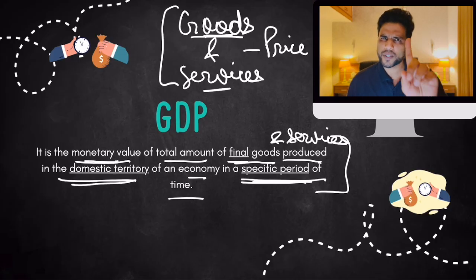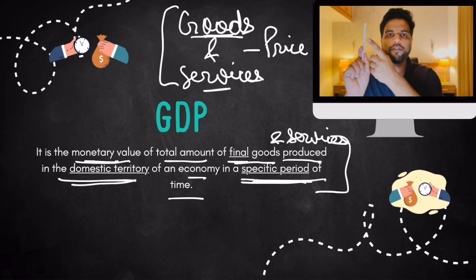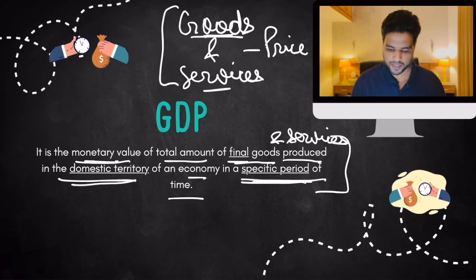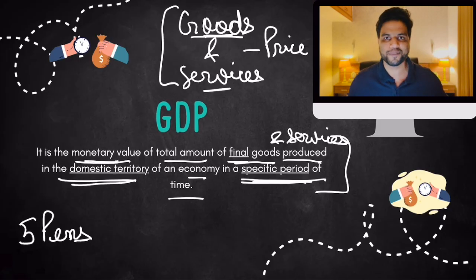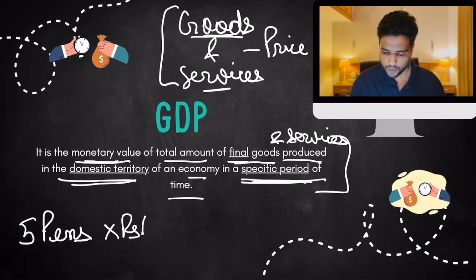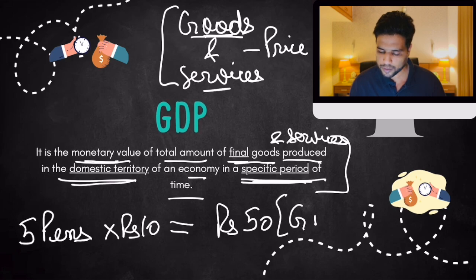Again, I'll explain this with an example. Very small example, hypothetical example, it's not real, but it will help you understand this concept. Let's suppose in the entire country of India, in 1 year, we just produce 5 of these pens. We produce these pens and that's it. We produce 5 pens. We don't produce anything at all. The price of each pen is 10 rupees. So we shall say that India's GDP is 50 rupees.